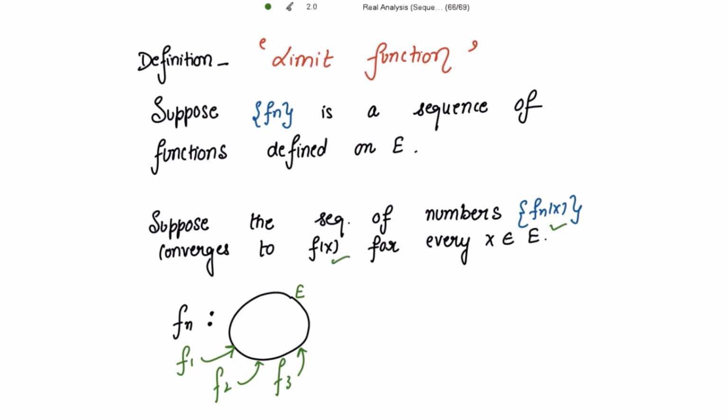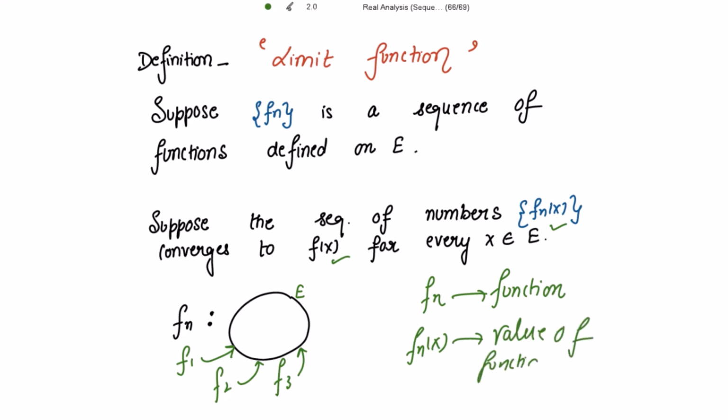Now what is the difference between fn and fn(x)? fn is a function, fine, and fn(x) means the value of the function. Right? The value of the function fn at x.